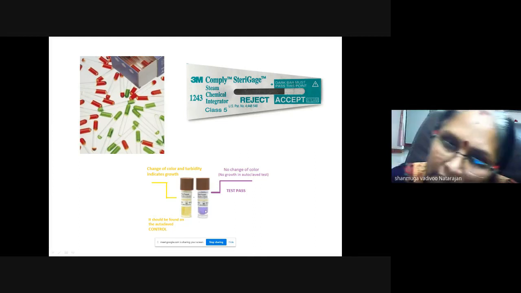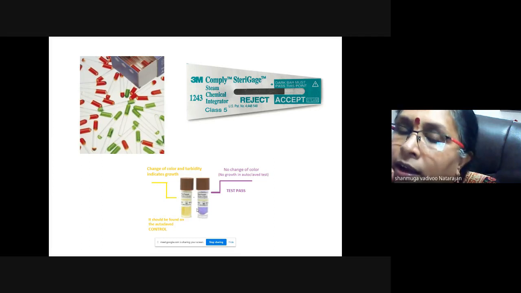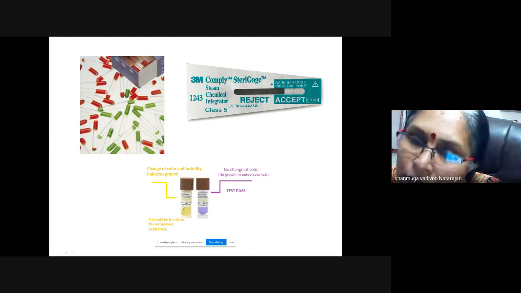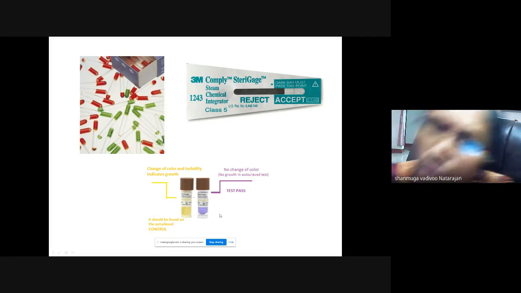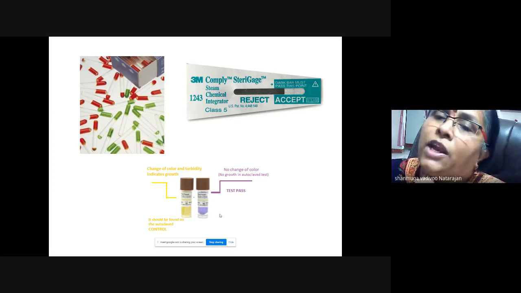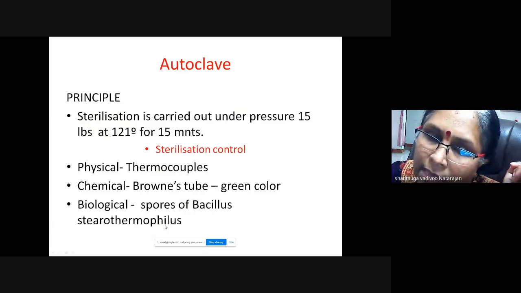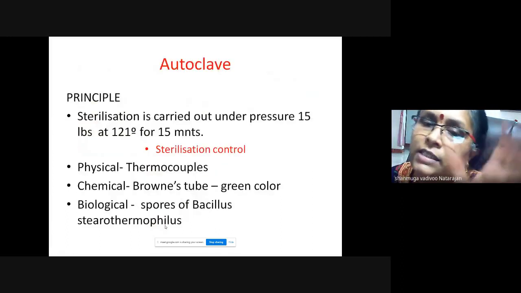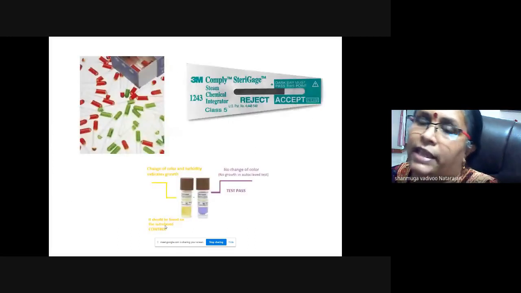The below one you can see is the biological indicator. The vials will have the spores. So that will be in one color. After the autoclave procedure is done, you take that and it will be incubated for 48 hours. Accordingly, there will be a color change, which means the test passed. So here also the same, only thing is biological means you use an organism. As I have told you, spores of Bacillus thermophilus. So these are the sterilization controls: physical control, chemical control and biological control. They will ask any questions related to this.